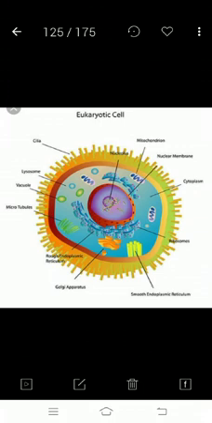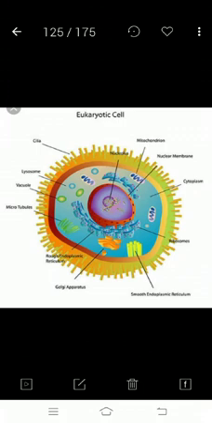You are looking here at the dotted structure, the rough endoplasmic reticulum, and the yellow-colored one is the smooth endoplasmic reticulum. The endoplasmic reticulum is a large network of membrane-bound tubes and sheets. This structure is similar to the plasma membrane.